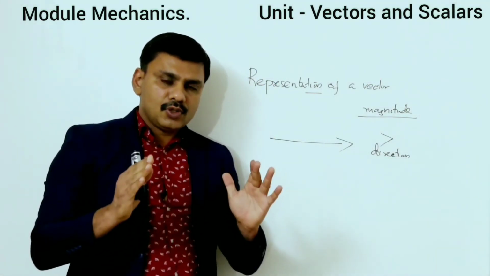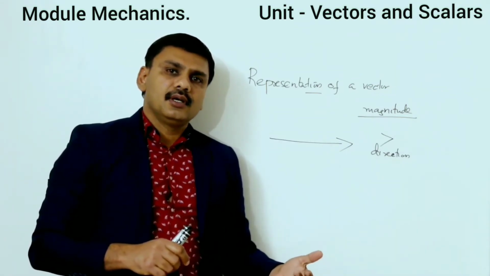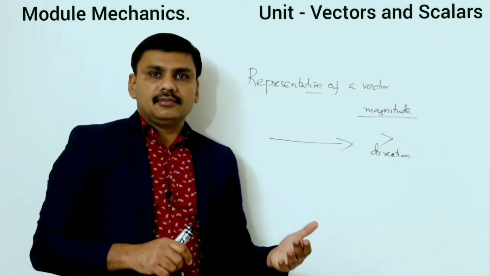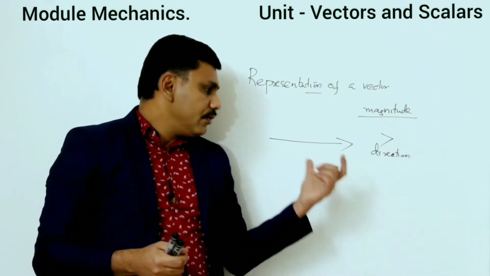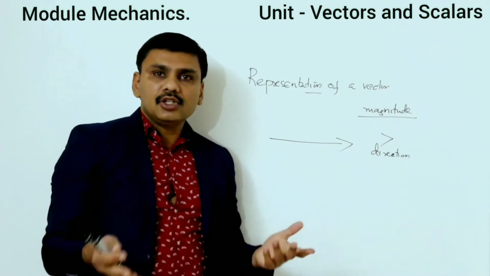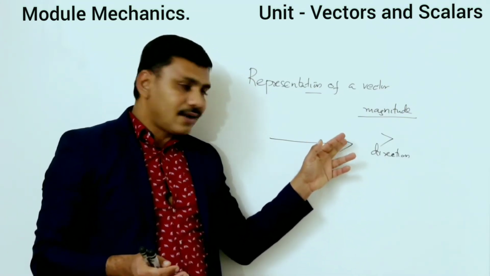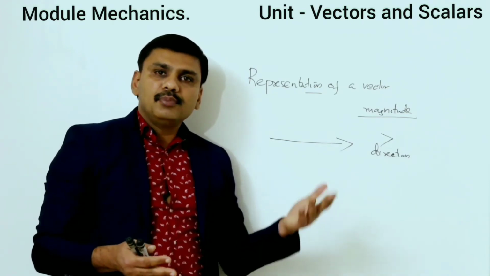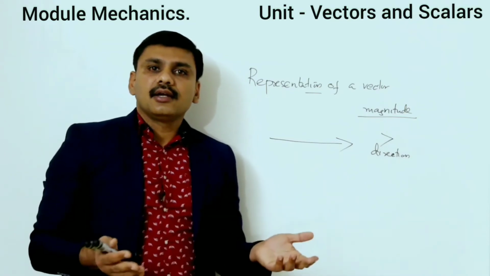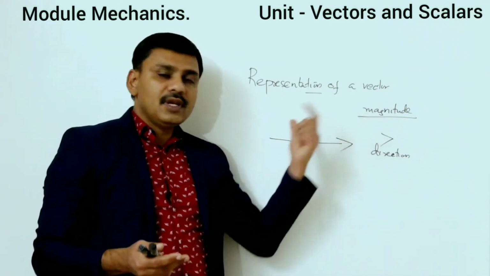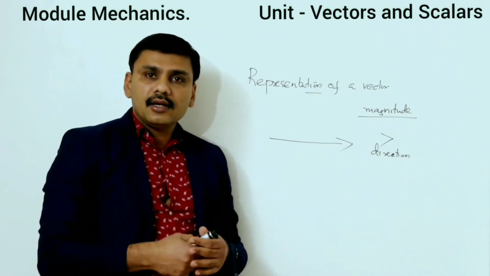A vector has both magnitude and direction. Then how will you represent magnitude? By a straight line. The length of the straight line represents the magnitude. When the length changes, the magnitude changes. And you can give the direction towards right, left, upward, downward, in any way you can give it. So the arrowhead gives the direction. The length of the line represents the magnitude and the arrowhead shows the direction.